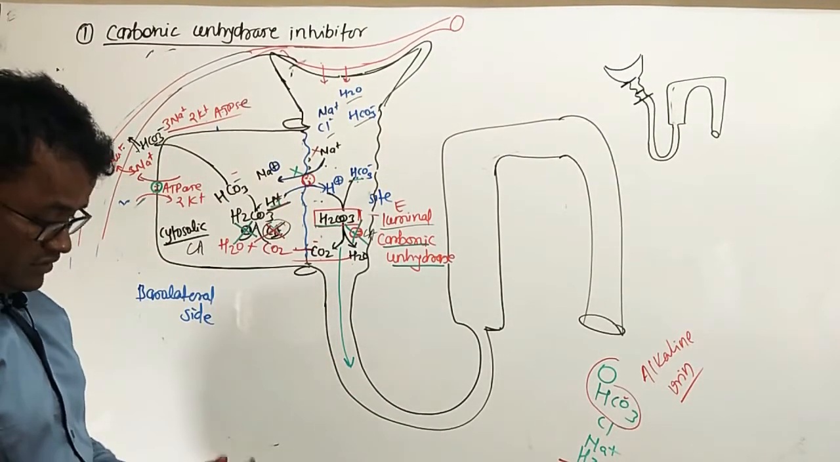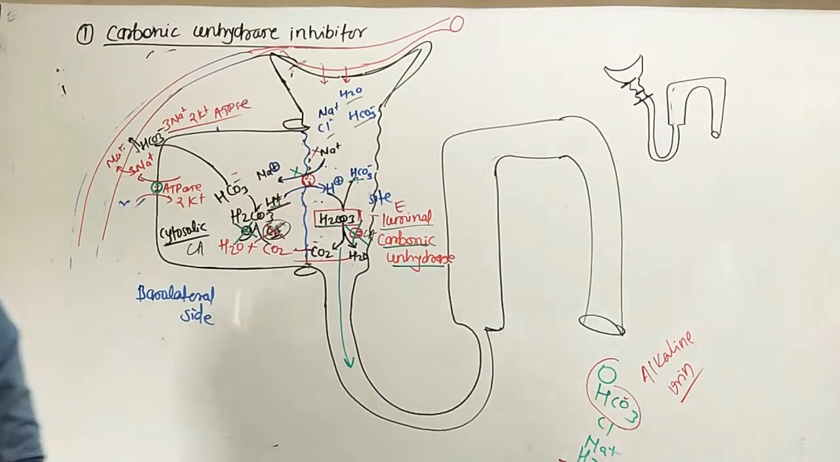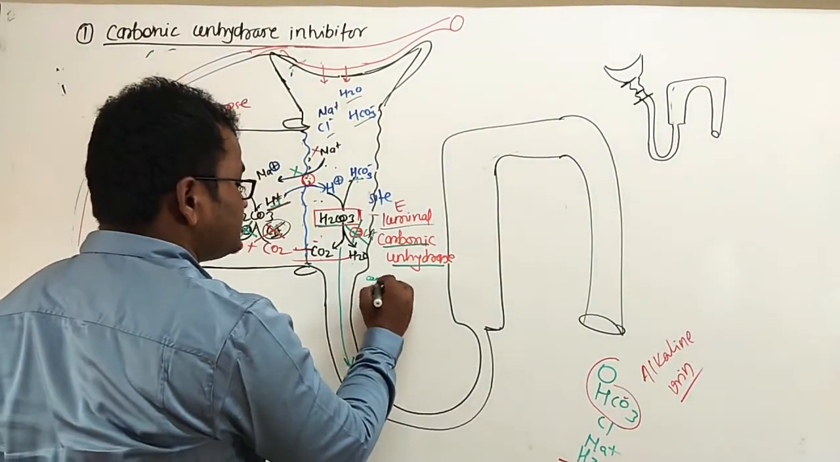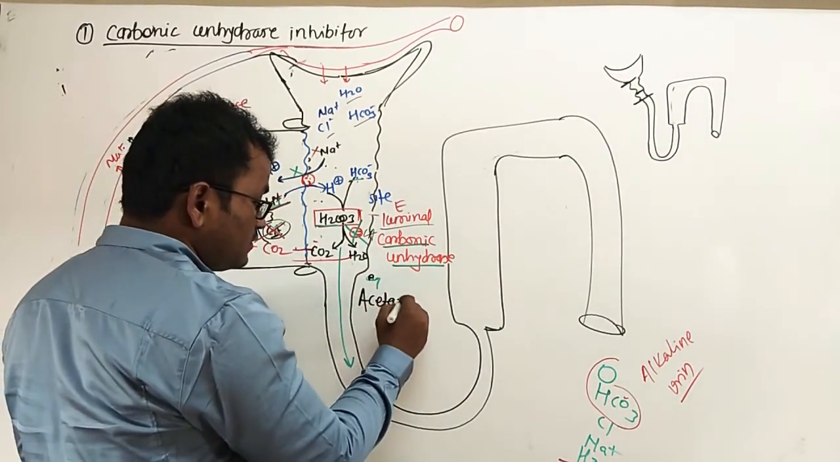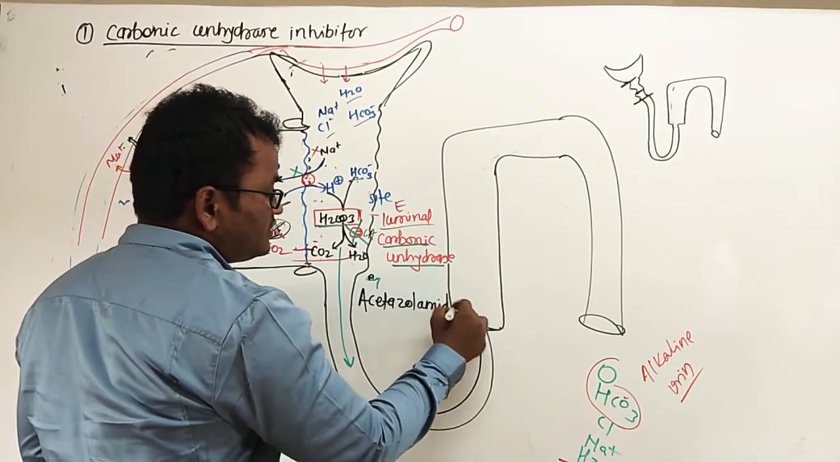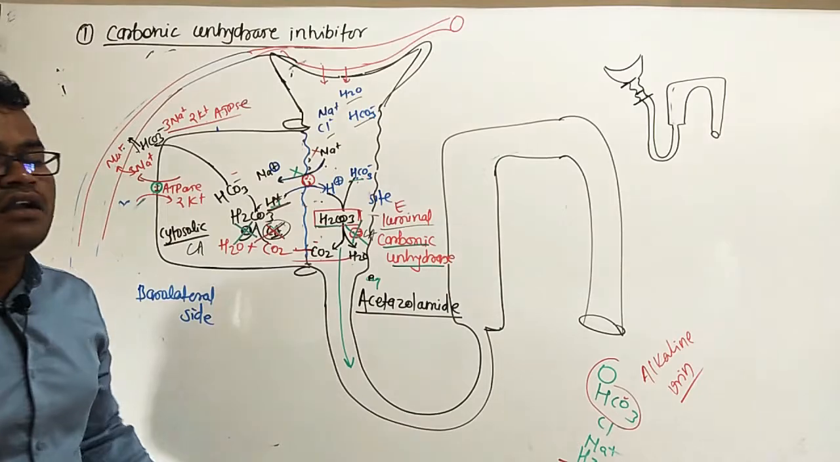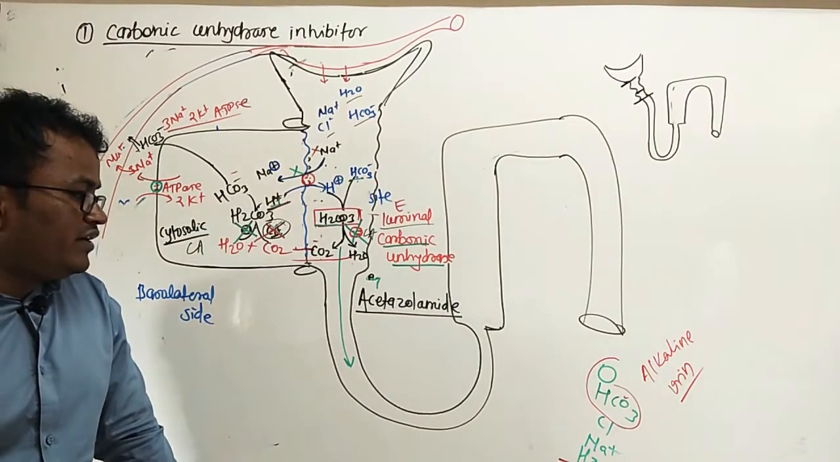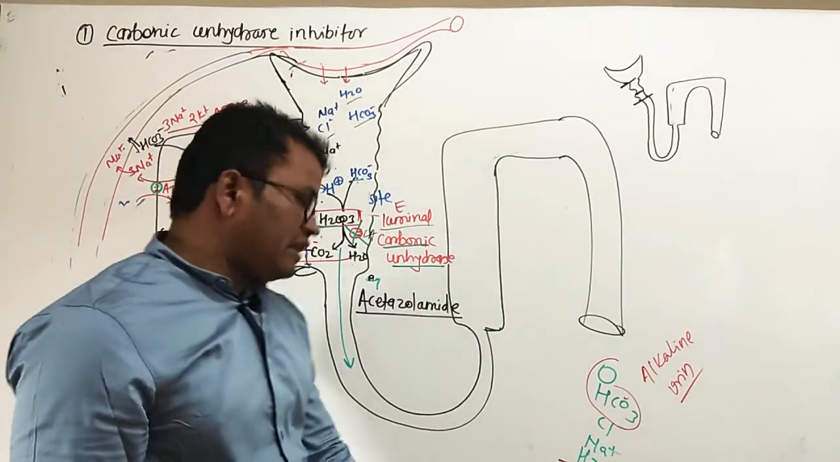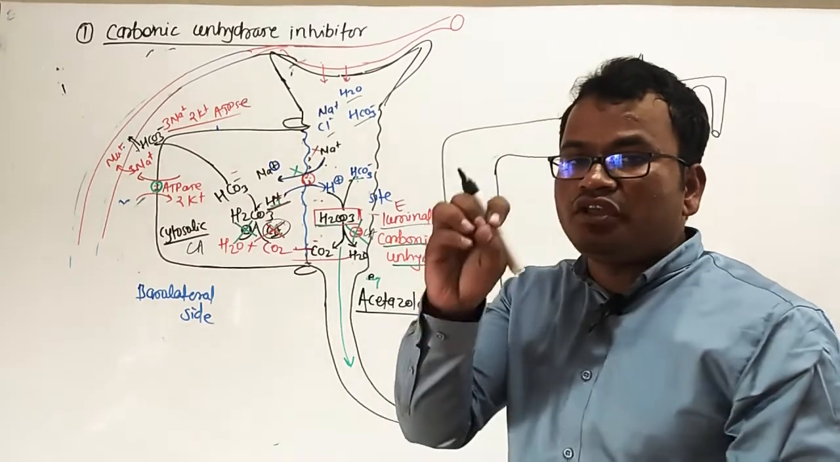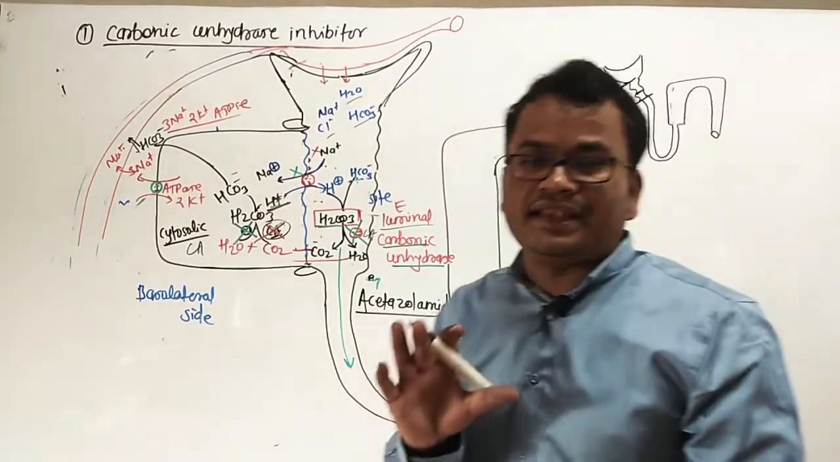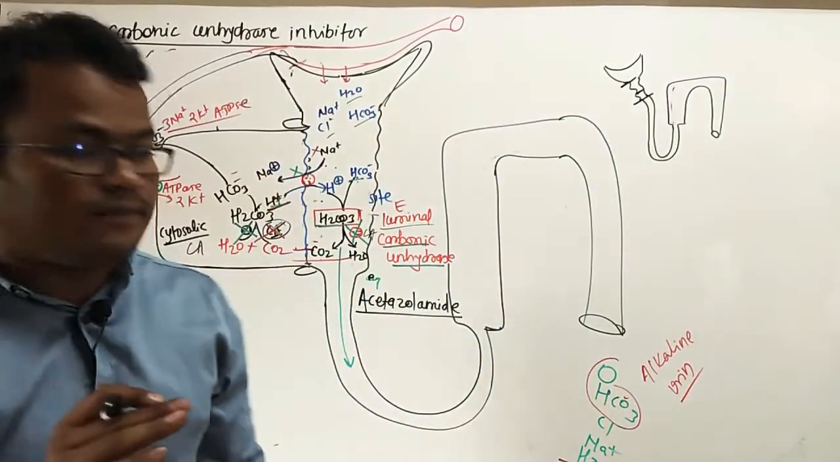So the uses of this drug, that is, the carbonic anhydrase inhibitors: an example of a carbonic anhydrase inhibitor is acetazolamide. This is the drug, it is a carbonic anhydrase inhibitor. If you want details, then go to KD Tripathi's Pharmacology. They will give you the dose, how much dose will be given to the person, whether BD, TID, QD or OD.